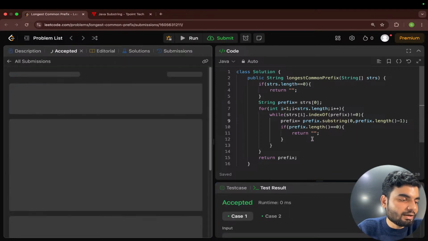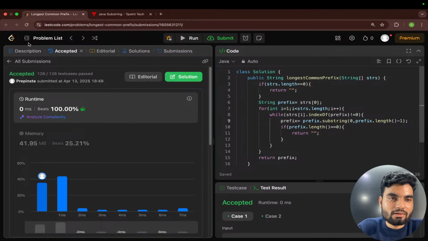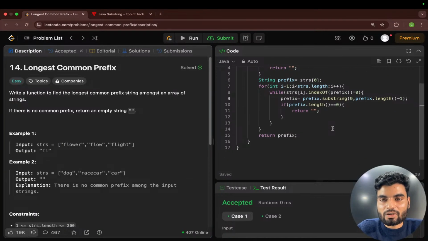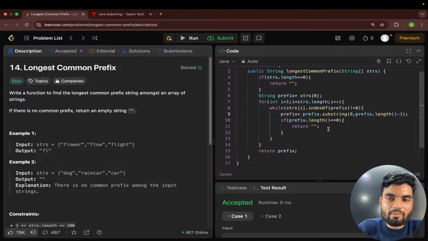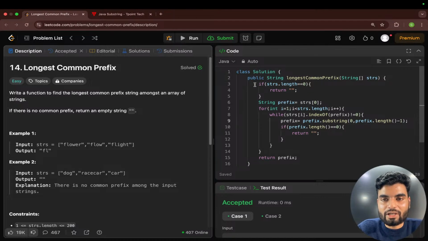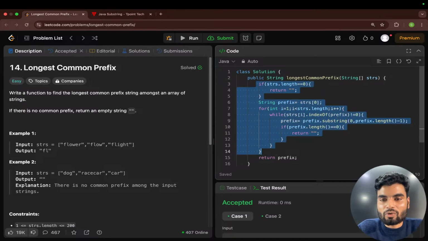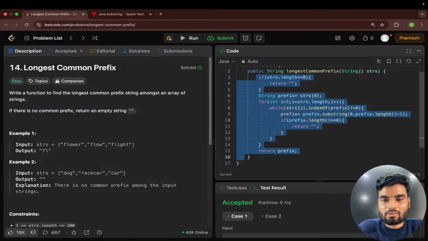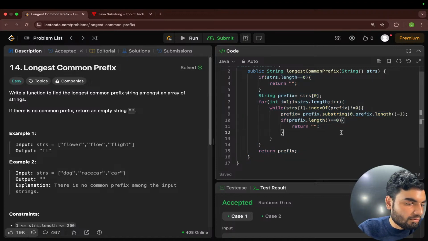Now please tell me the others as well. Is this clear to everybody? How this is working? If anybody needs a dry run, then please do let me know, I'll do that as well. Now I'll write that same code in C++ also. Instead of the indexing method, we can use startsWith.